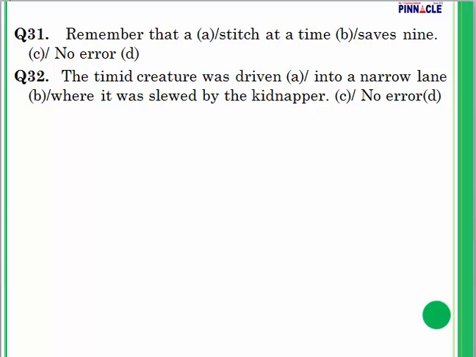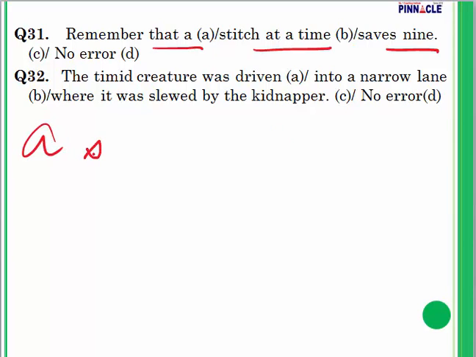Question number 31. Remember that a stitch at a time saves nine. Idioms and phrases. Here we are with an error related to idioms and phrases. A stitch in time saves nine. This is the correct idiom.